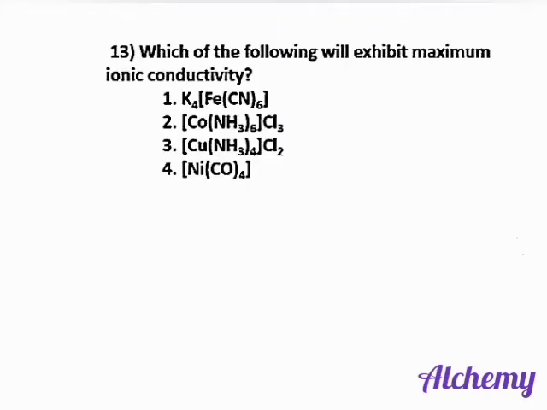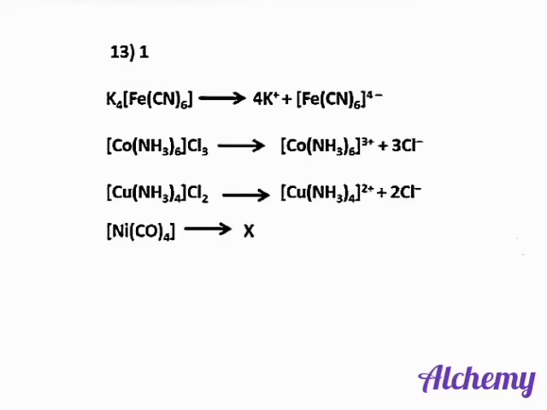Next question. Which of the following will exhibit maximum ionic conductivity? Ionic conductivity is directly proportional to the number of ions formed on dissociation. Here option 1 can form 5 ions on dissociation, so it will exhibit maximum ionic conductivity. Whereas option 2 can form 4 ions on dissociation. Option 3 can dissociate into 3 ions, and option 4 can form only one ion on dissociation, that is the coordination compound itself.